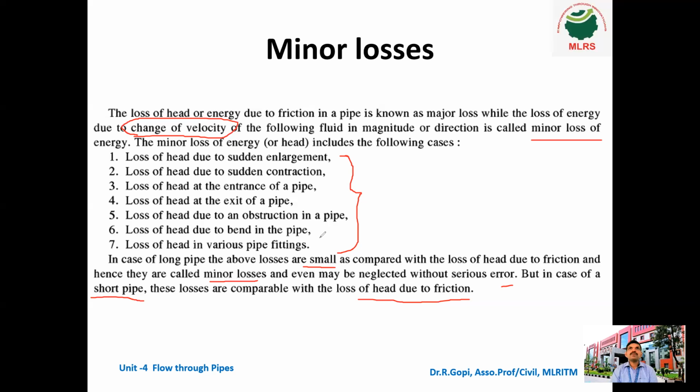There will be two or three 90-degree bends in every pipe, because without changing its direction we can't achieve the correct path of the pipe. So bends are necessary to change the direction of the pipe, and in those types of pipes, minor losses occur very much.